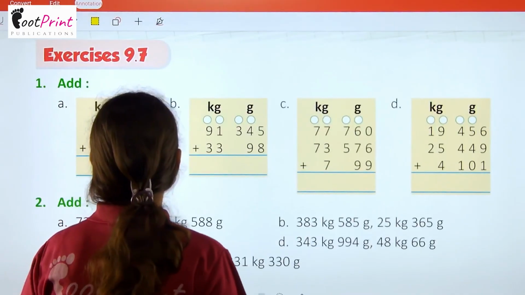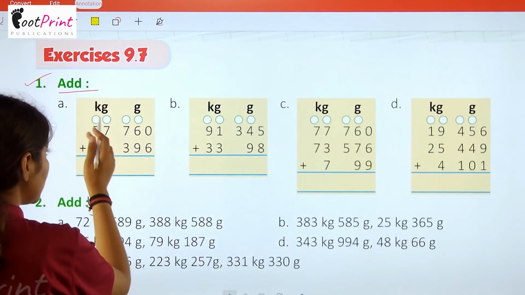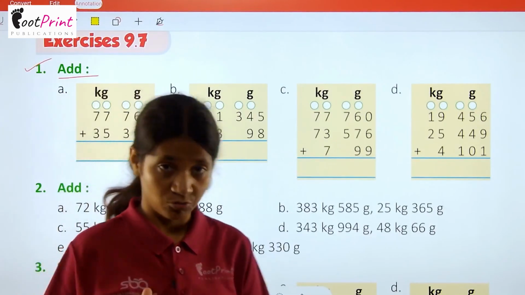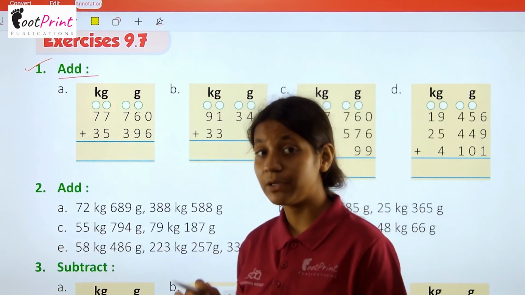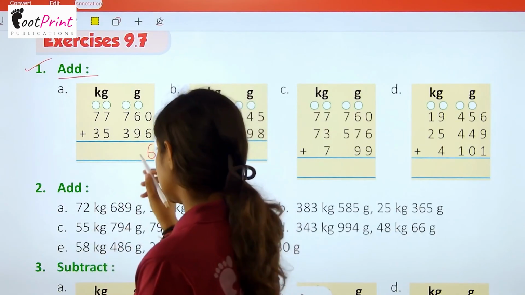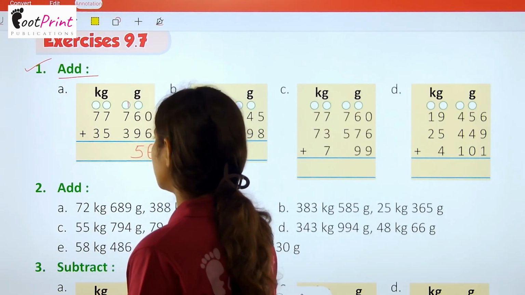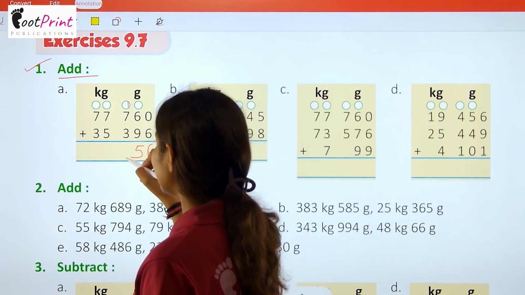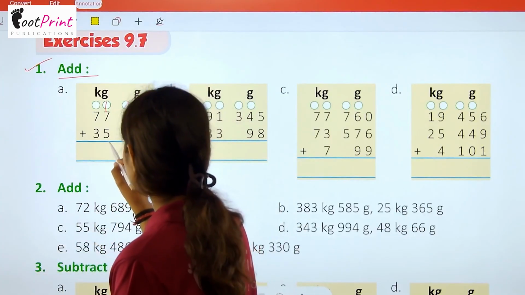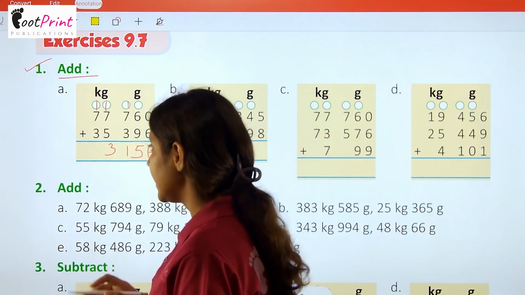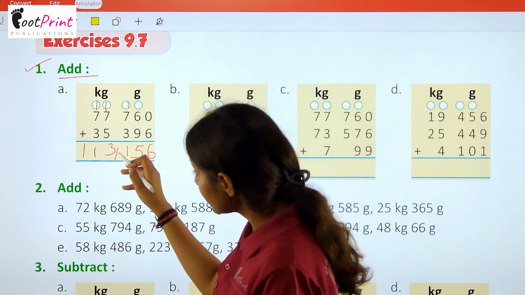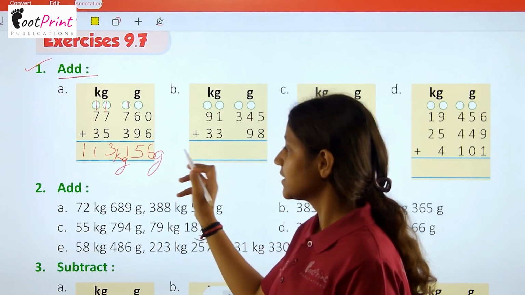Now we have exercise 9.7. Question number 1: add the following. Here we have 4 questions in which we are doing addition only. So first I am doing it for you, and the rest you will do by yourself. So 0 plus 6 is 6. 9 plus 6 is 15. So we are writing here 1. Now 7 plus 3 is 10 plus 1 is 11. 7 plus 1 is 8. 8 plus 5 is 13. 7 plus 1 is 8 and plus 3 is 11. So the answer is 113 kg and 156 gram.